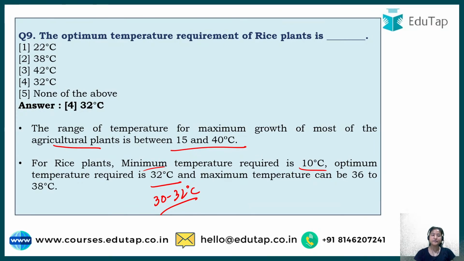But if the question has asked about a specific, then 30 to 32 is that specific optimum range for rice. This is the optimum, means this is the best for rice, but it does not mean it would not grow above or below it. As said in the explanation, it can survive down to 10 degrees Celsius, but after that it would not be able to survive. Then again, the maximum temperature can be 36 to 38 degrees, it cannot survive above it.